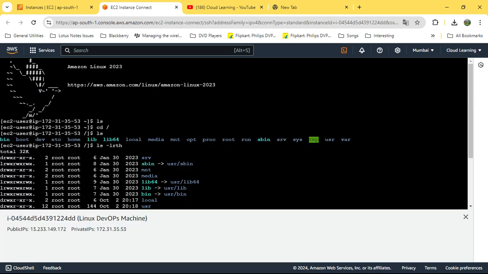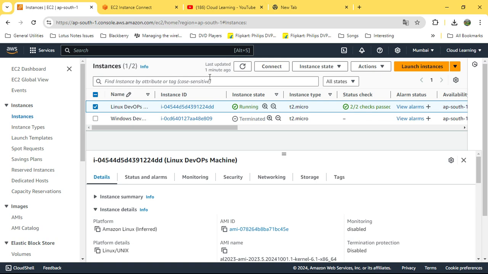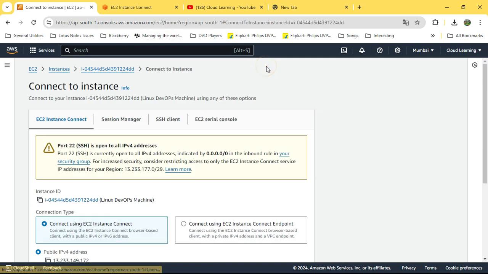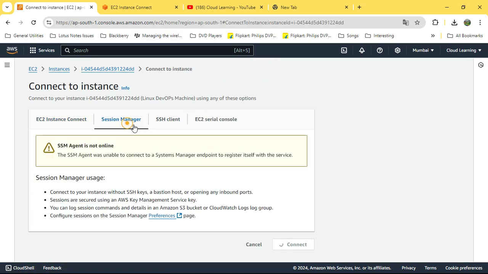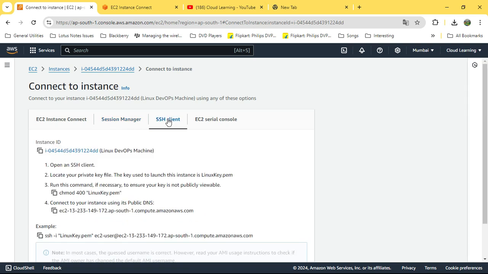So I'll skip this. So for this, EC2 Instance Connect is the first option, right? The second way is you can click on connect and go to Session Manager. For Session Manager, you need to install one agent on the Linux machine and then you can control it via Session Manager. Okay, so that is an altogether different thing.